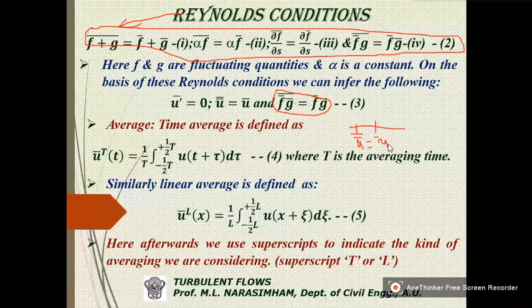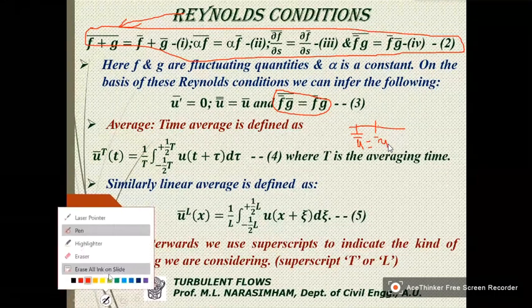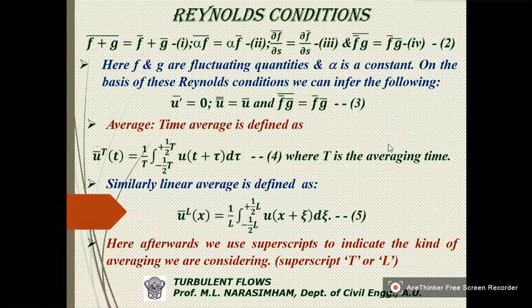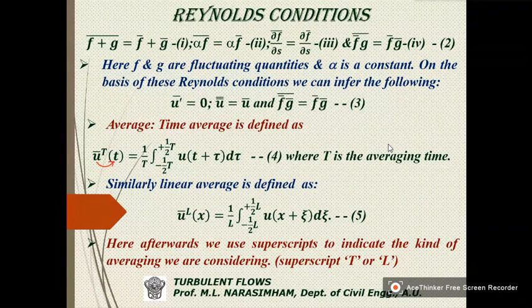So how is it defined? The time average is defined as, this is denoted like this, U bar with respect to t, that is with respect to time, which is a function of time. Actually, U is a function of time. So that is equal to 1 by T integral of, now let us consider like this.